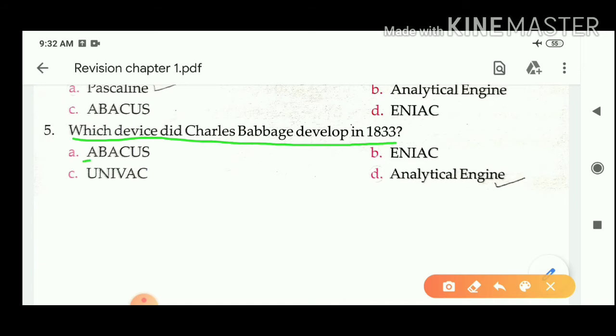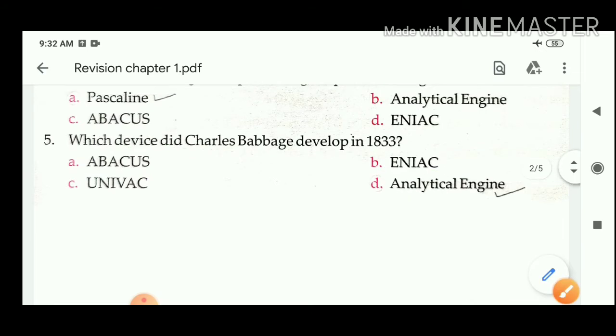Question number 5. Which device did Charles Babbage develop in 1833? Option A, Abacus, option B, ENIAC, option C, Univac, and option D, Analytical Engine. Which option is correct? Option D is correct. Analytical Engine was developed by Charles Babbage in 1833.